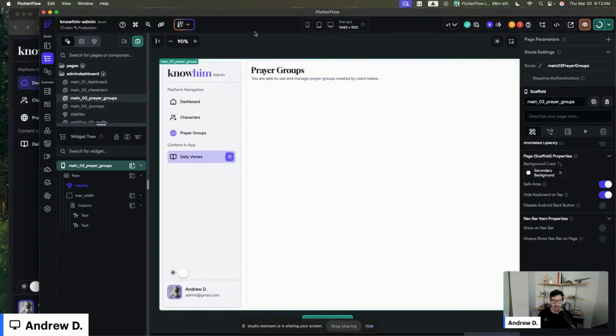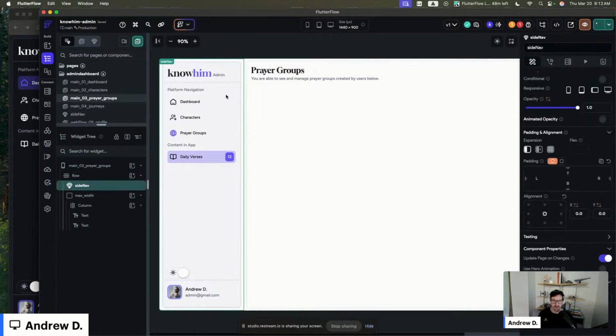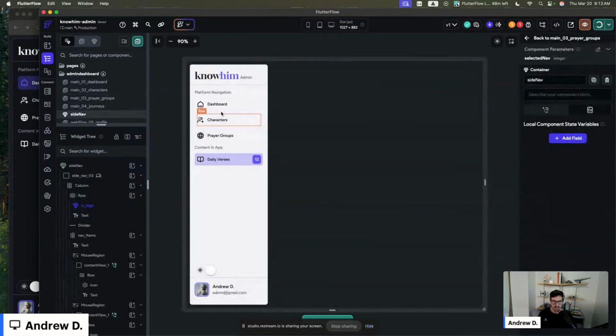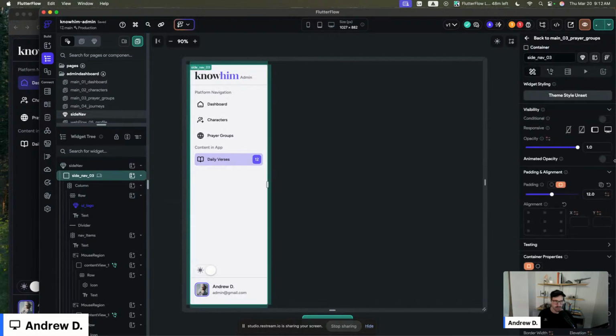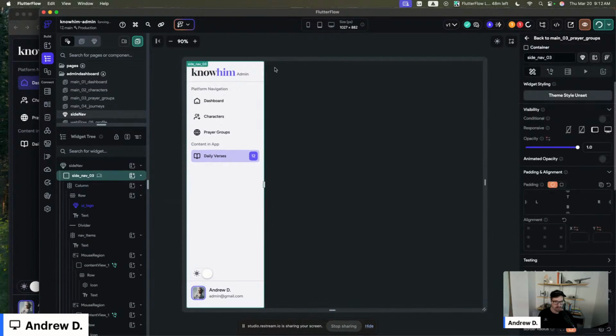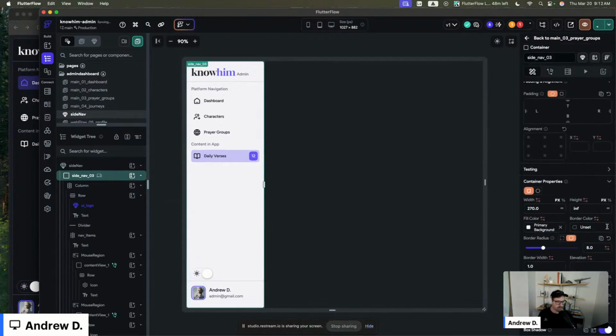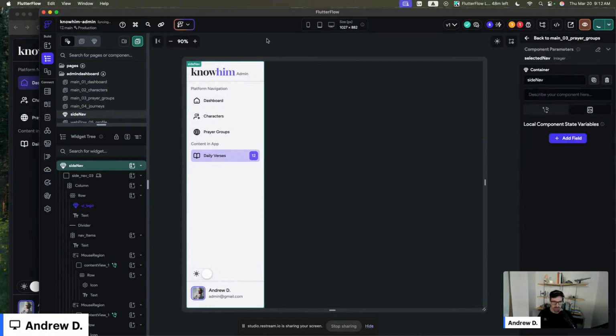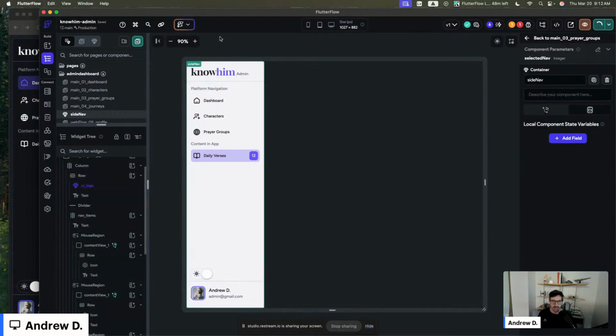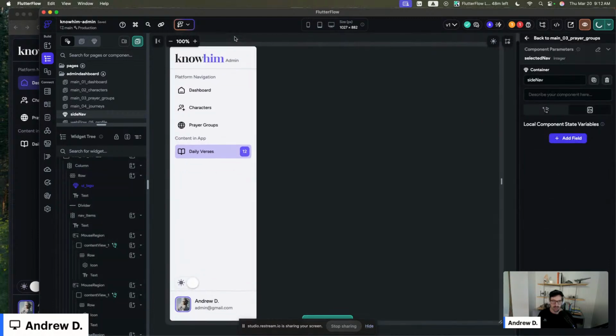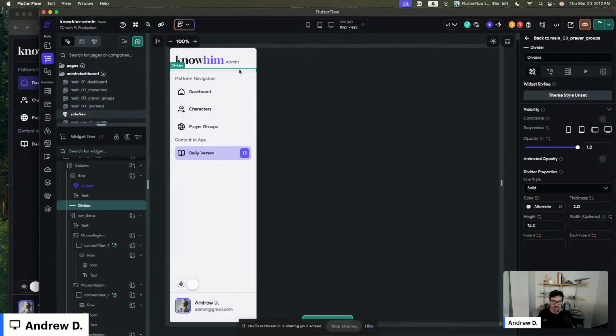Let's go ahead and set up our nav as well. So here, we already have a component, so we're going to adjust this component. We can remove this padding. Don't need it. We're going to remove the border color, or rather, we just remove the border width. And we can remove these dividers.